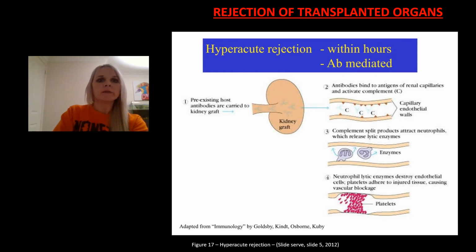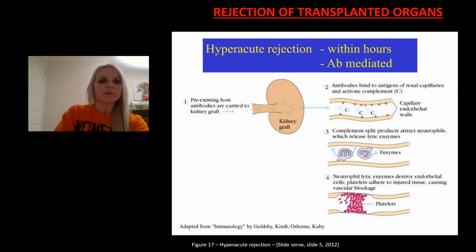However, the body will see the new organ as a foreign antigen, as the cells on the organ are different, and so the organ is recognized as being non-self. So if the match is not similar enough to the recipient, then it can trigger a blood transfusion reaction or a transplant rejection. To avoid the body launching an attack on the foreign tissue, monoclonal antibodies are used during and after surgery to stop the function of T cells.